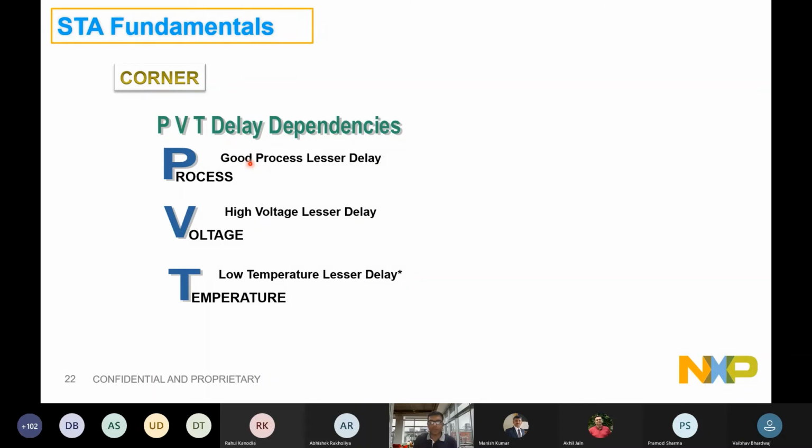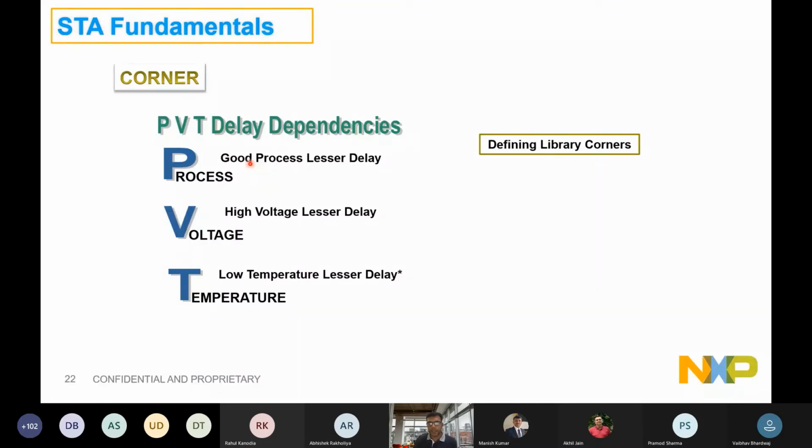Now, similarly on temperature, it's again the older formula: the lower the temperature, the lesser the delay, and when the temperature is high, the delay will be more. But there's a star to that. We'll come to that star. This is as per the higher nanometer nodes. As we move to the lower technologies, there's a concept called temperature inversion. Okay, I'll come to that.